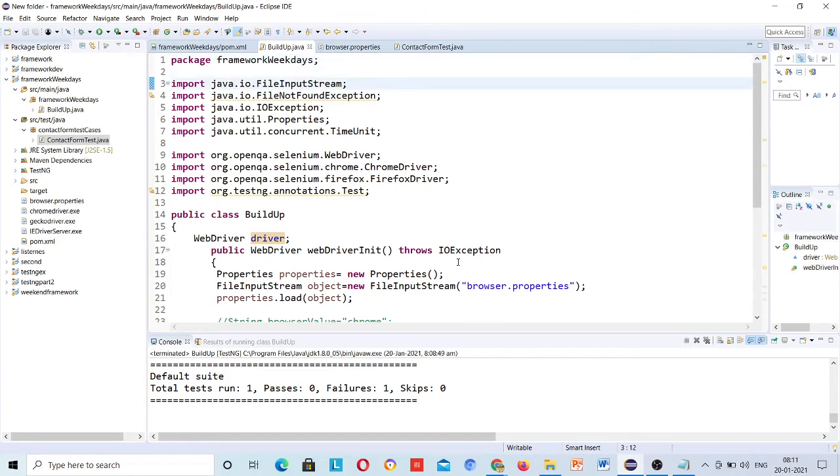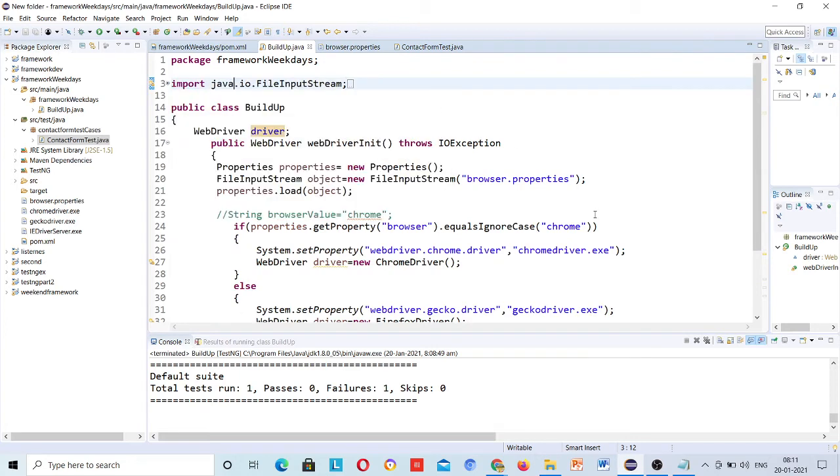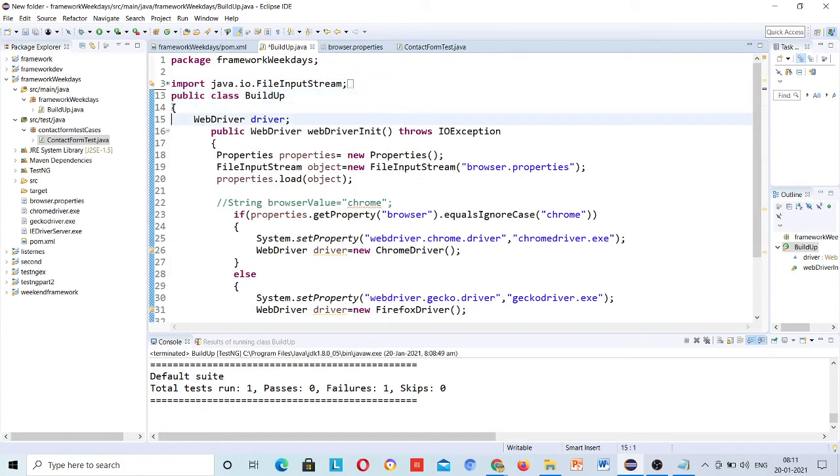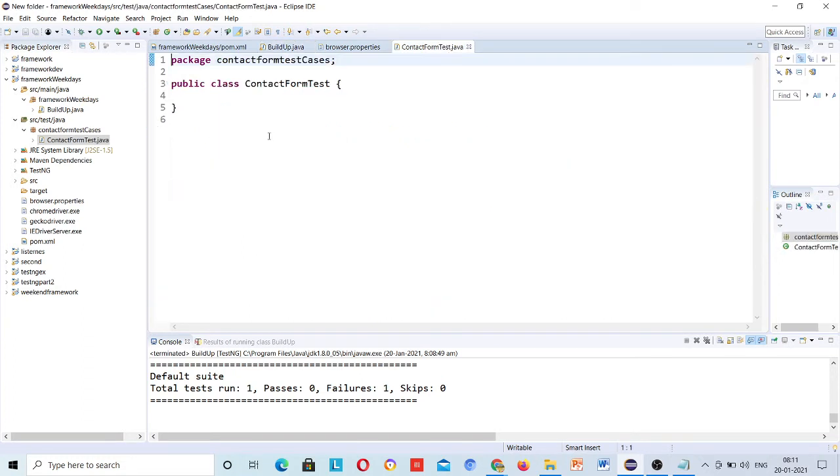Okay, now just hide this one so that our code will be visible. Save and go to contact form test, and the test will be first test, right? @Test